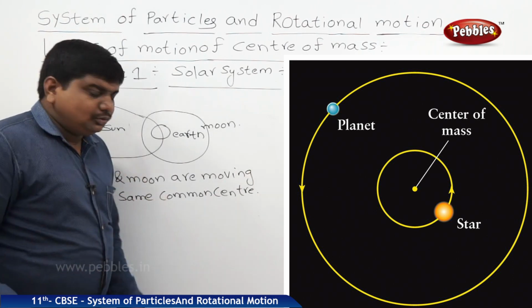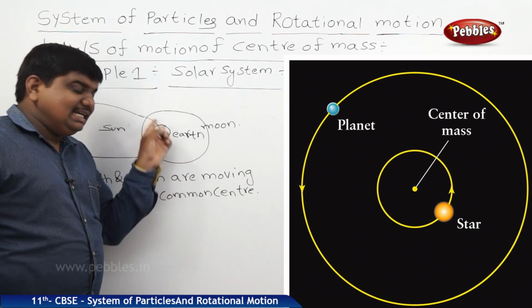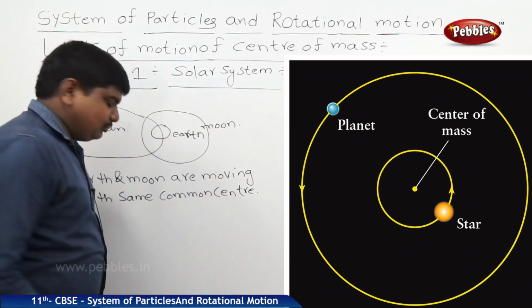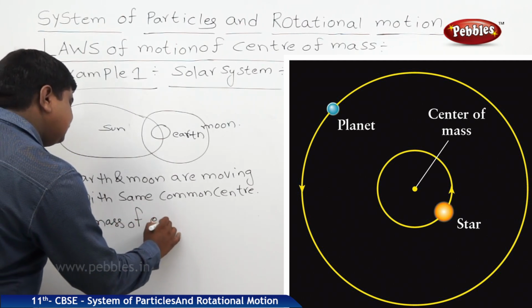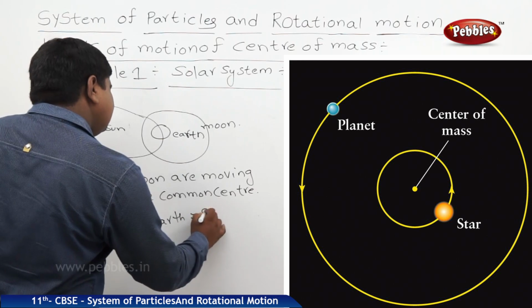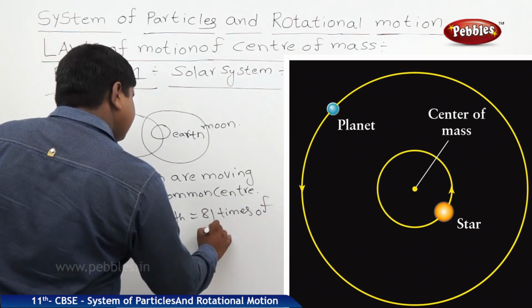And one more point we should note in this motion is that the mass of Earth is 81 times more than the mass of the Moon. So the mass of Earth is equal to 81 times the mass of the Moon.